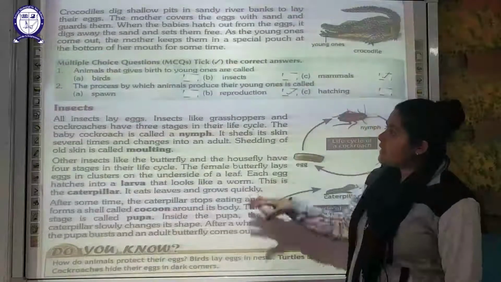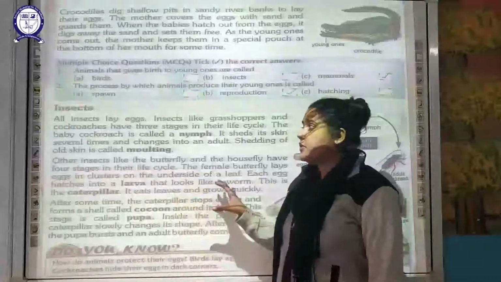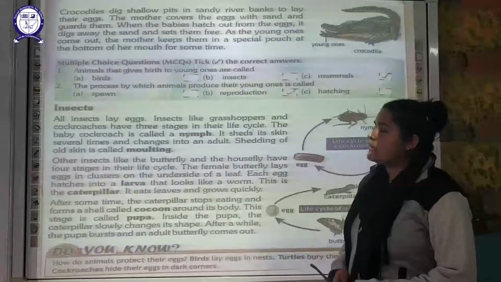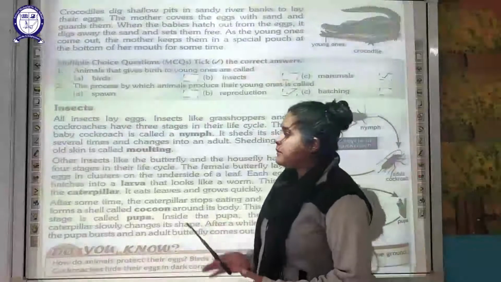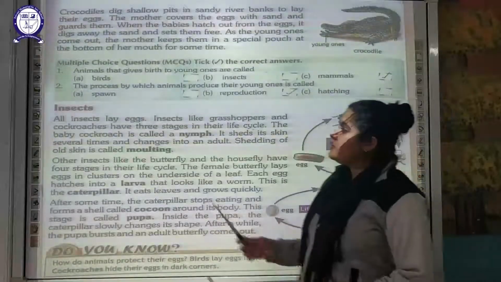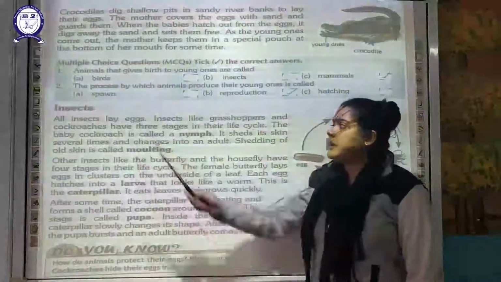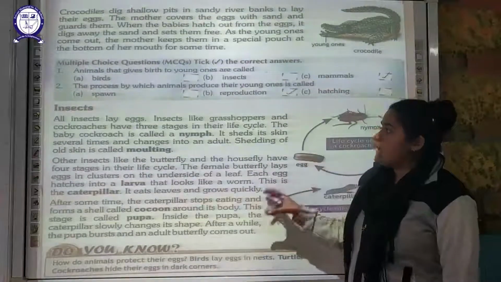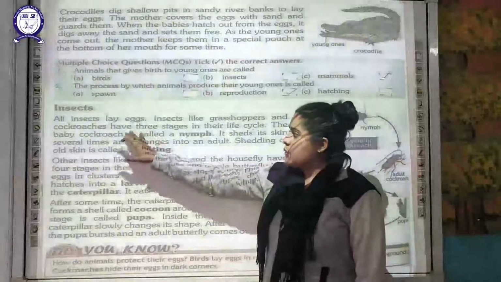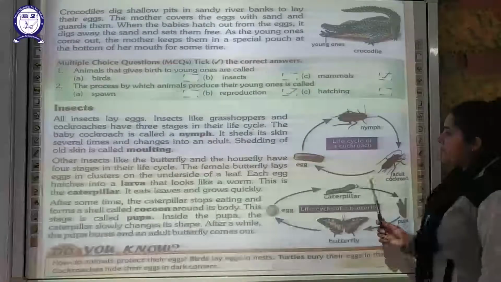Okay. Now, the last type of animals which are going to lay eggs is your insects. We have to discuss two types of insects here which have different life cycles. First of all, you have to remember that all insects lay eggs. Insects like grasshoppers and cockroaches have 3 stages in their life cycle. You can see here in the diagram.